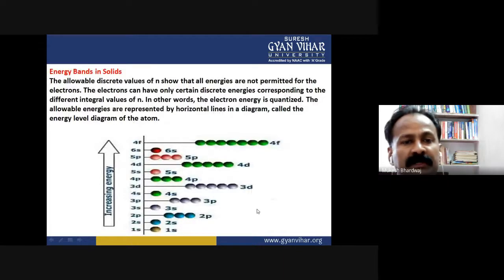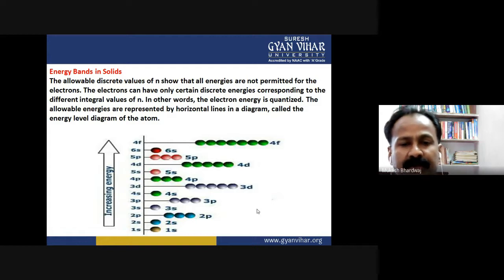So now, energy bands in solids. The allowable discrete values of n show that all energies are not permitted for the electrons. The electrons can have only certain discrete energies corresponding to the different integral values of n. In other words, electron energy is quantized. The allowable energies are represented by horizontal lines in a diagram called the energy level diagram of the atom.